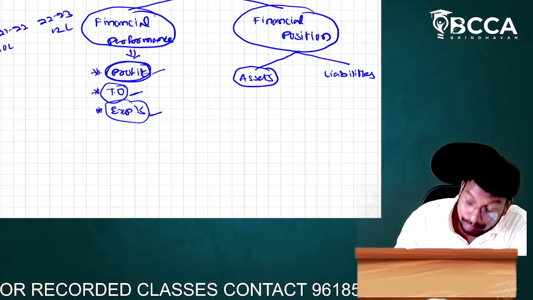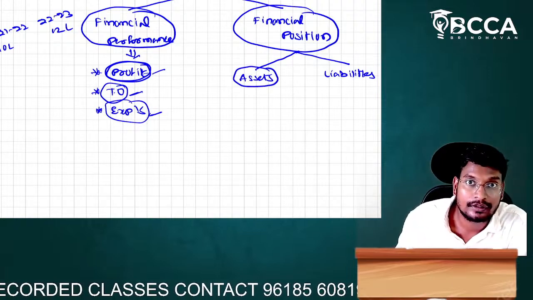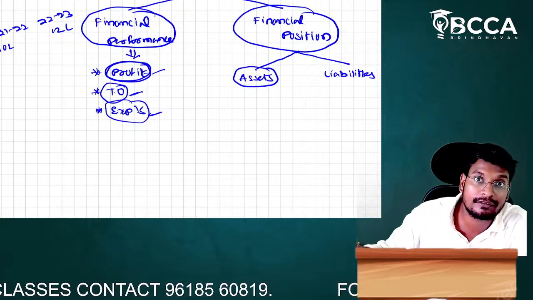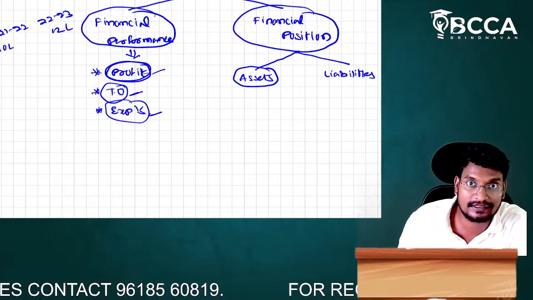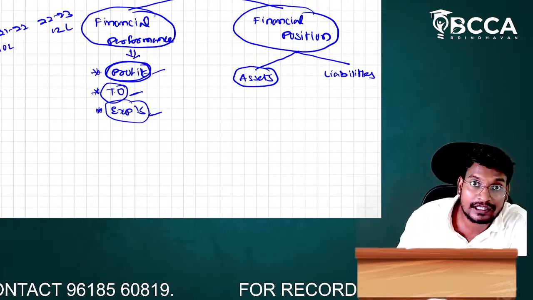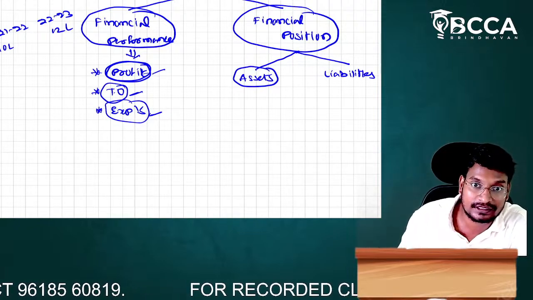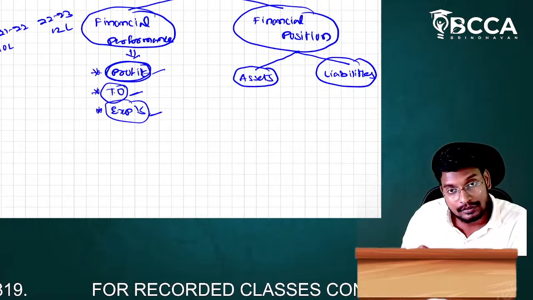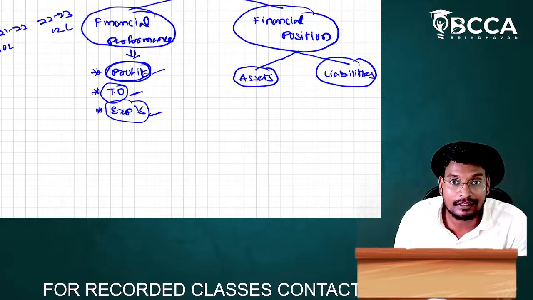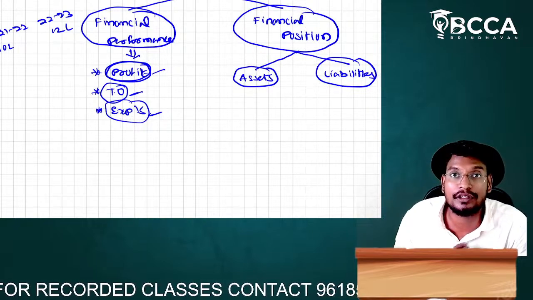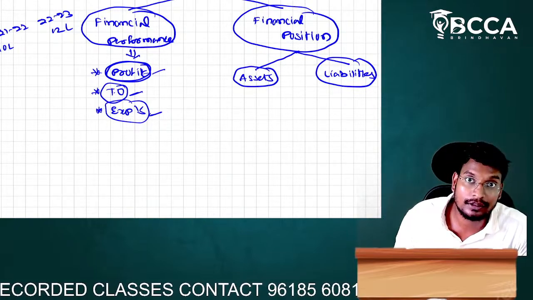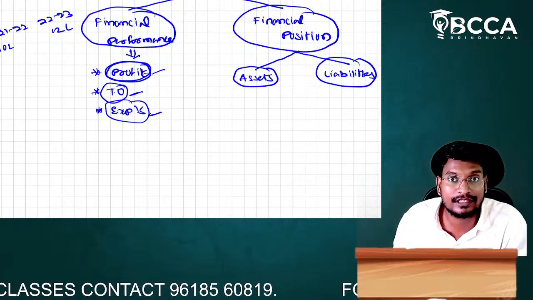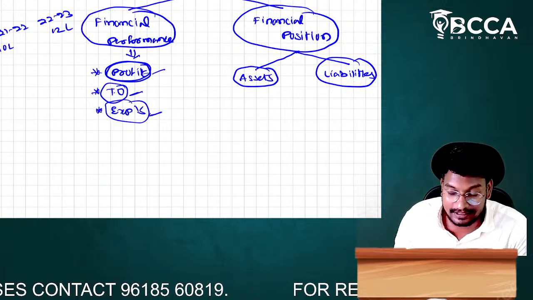By selling the assets, we can fulfill our liabilities, which means we are in a good position. If by selling our assets we cannot fulfill our liabilities, we are in a bad position. That means if we sell the assets and realize the money, and with that realization we fulfill our liabilities, we are in the solvent position. If by selling the assets we are not fulfilling the liabilities, we are in the insolvent position. Once again, I am repeating.